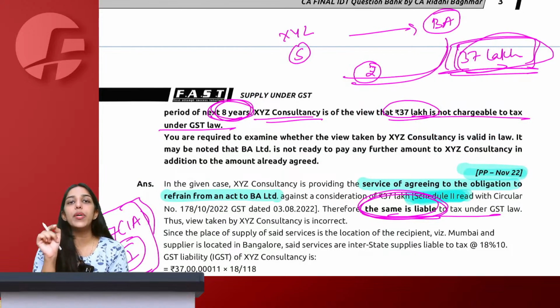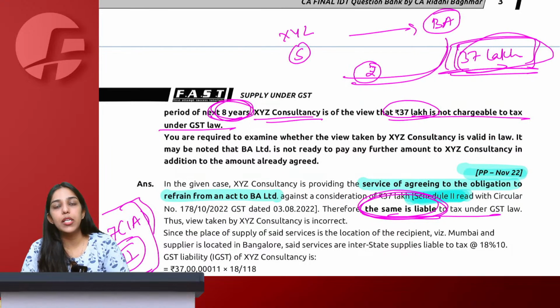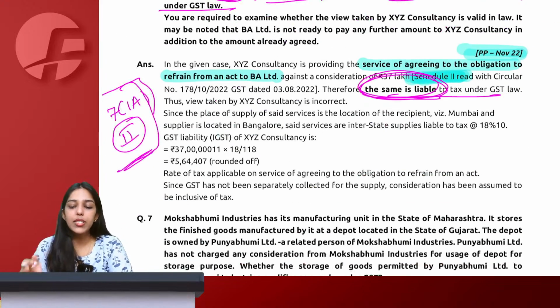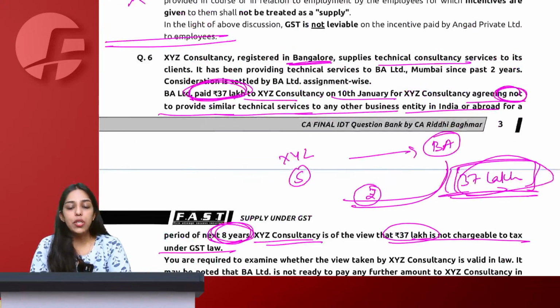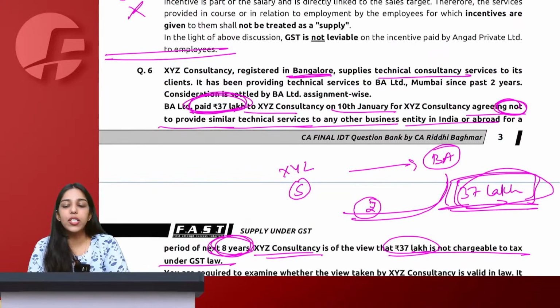Therefore, whatever view is taken by BA Limited is absolutely incorrect. Whatever view is taken by XYZ Limited is incorrect. Okay. So now we need to tell them what is going to be the GST amount.